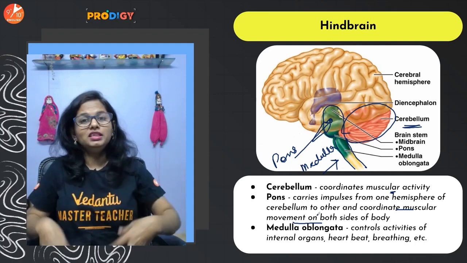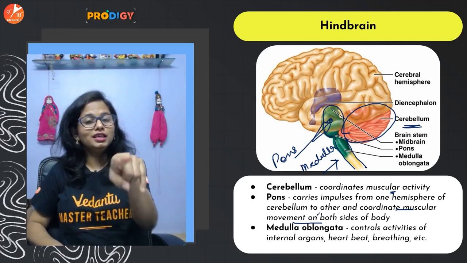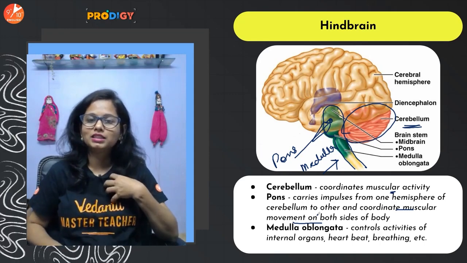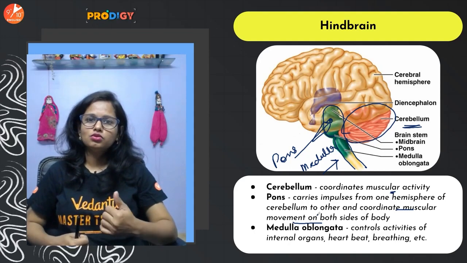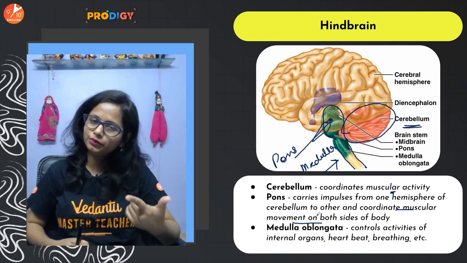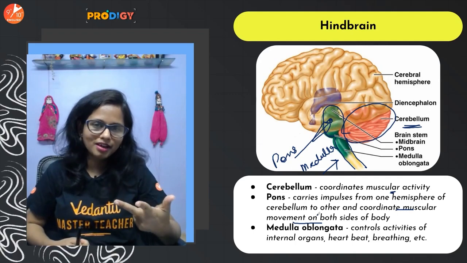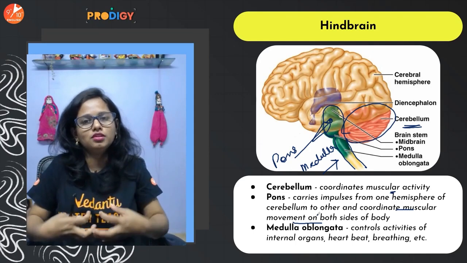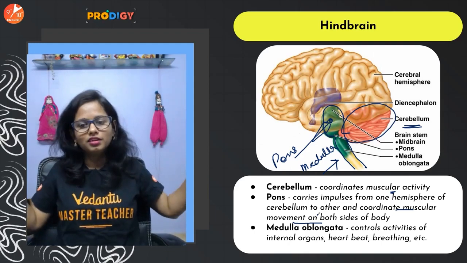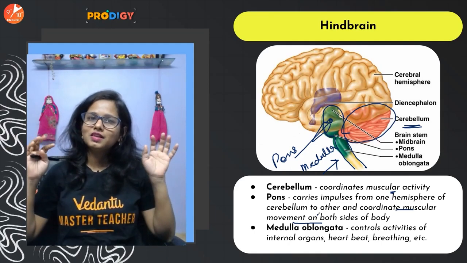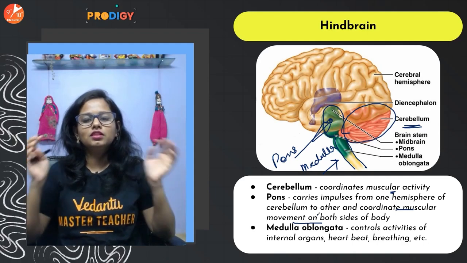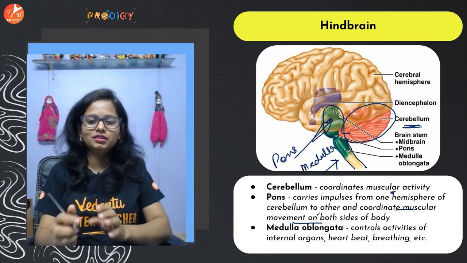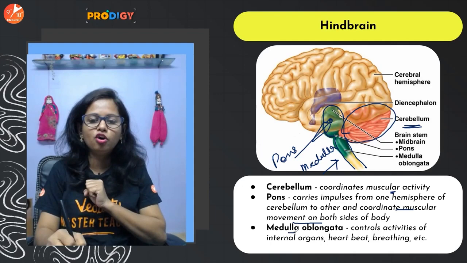Guys, we have so many internal organs which are involuntary in nature. Heart, kidneys, the alimentary canal, right? The heart keeps on beating, the kidneys keep on filtering the blood, the alimentary canal keeps on digesting the food. We don't need to instruct these organs, they work on their own, right? Now all these activities of the involuntary organs are being regulated or controlled by the medulla oblongata.